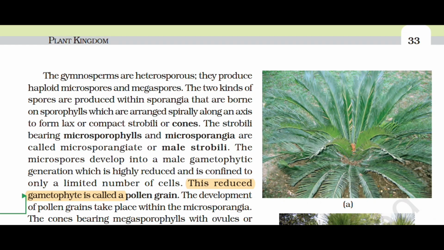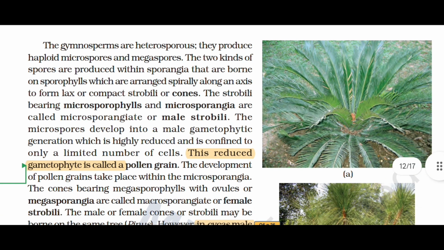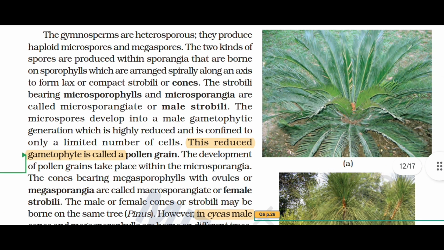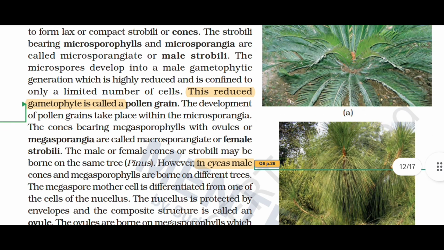The strobili bearing microsporophylls and microsporangia are called microsporangiate or male strobili. The microspores develop into a male gametophytic generation, which is highly reduced and consists of only a limited number of cells. The reduced gametophyte is called a pollen grain. The development of pollen grains takes place within the microsporangia.